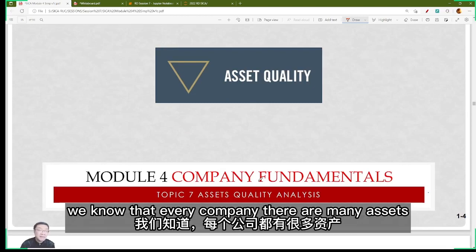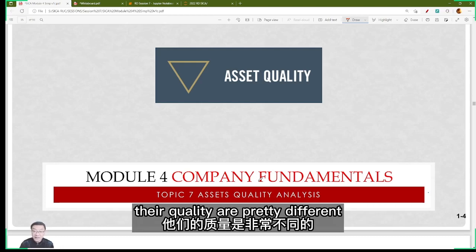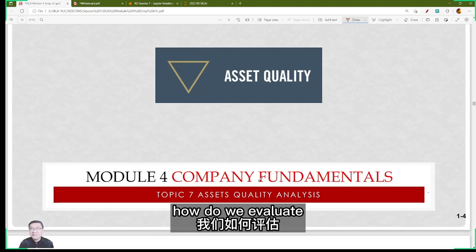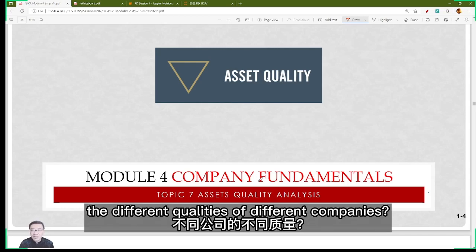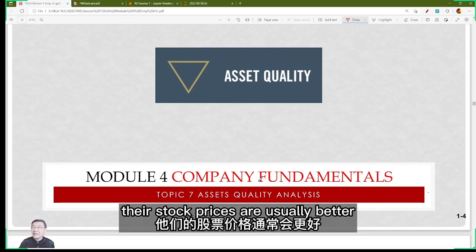We know that every company has many assets. However, the assets owned by different companies are pretty different in quality. Right? So how do we measure and evaluate the different qualities of different companies? Of course, companies with better quality of assets usually have better stock prices, right?